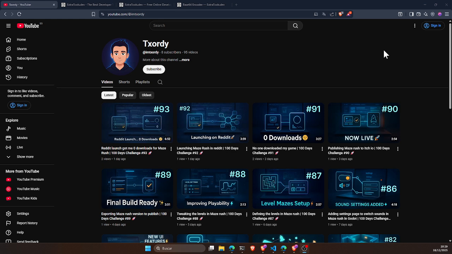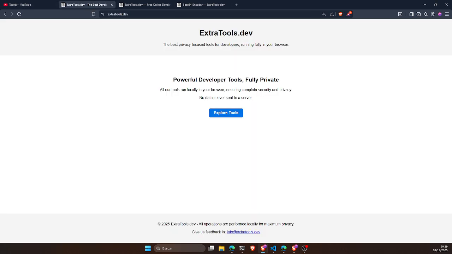I've been checking different options and I decided to take back a project that I started a few months ago, called ExtraTools.dev. In the past, I created this tool. I'm not sure if it was even in this challenge or before. I would say before, but I'm not sure. ExtraTools.dev is privacy-focused tools for developers running fully in your browser.